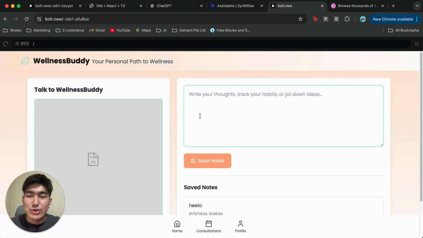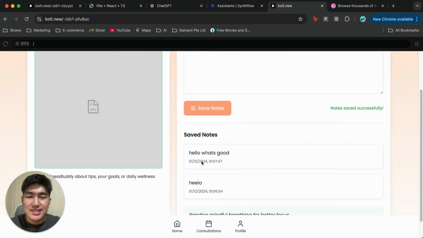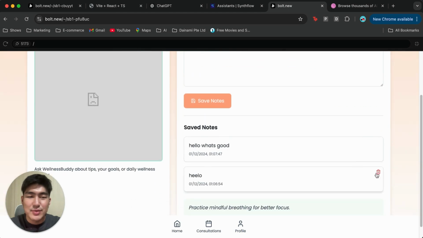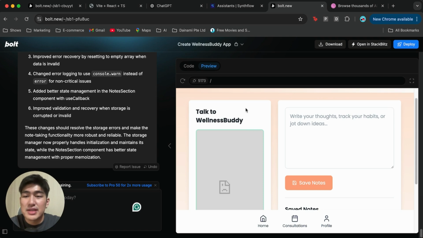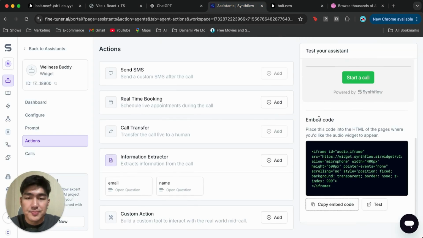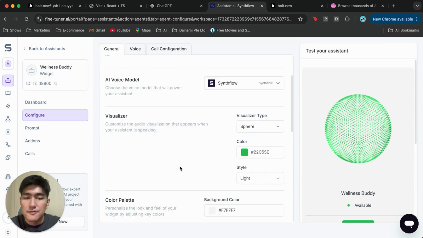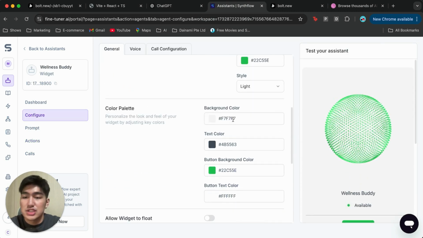Now we can type in our notes, so we can say hello, what's good, save notes, and you can see it's saved over here. Awesome, and we can delete them as well. So that's really cool. Before we get it to deploy, we want to make it look beautiful, right? We want to make sure that the box color is the same as the one we have from our assistant. So let's go back to assistant and take a look at the configure. We can see the background color is actually not white, right?